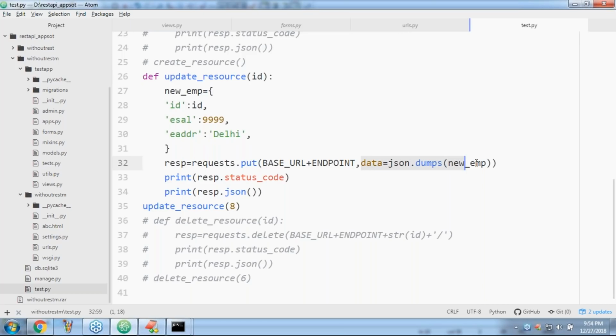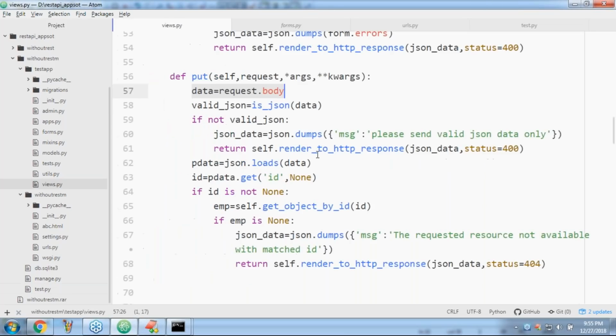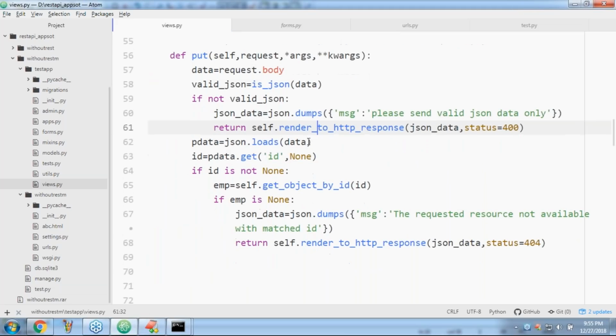Any doubt? Can you please observe? Are you in a position to see this one, right? Now how is the data going to come to the partner application, to the Django application? The data will reach the Django application, okay, sir, in the form of JSON only, including ID also. Okay, now come to our story, sir. Views.py. Here observe, I got data. First question, is it valid JSON or not? If it is not valid JSON, please send valid JSON data only.